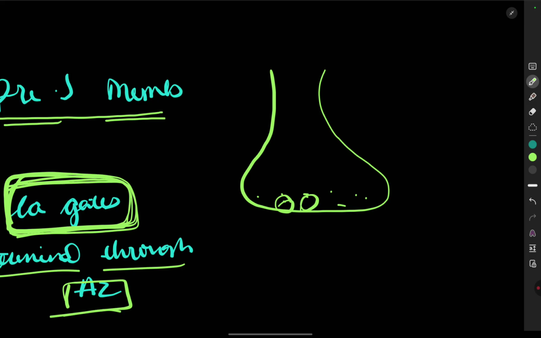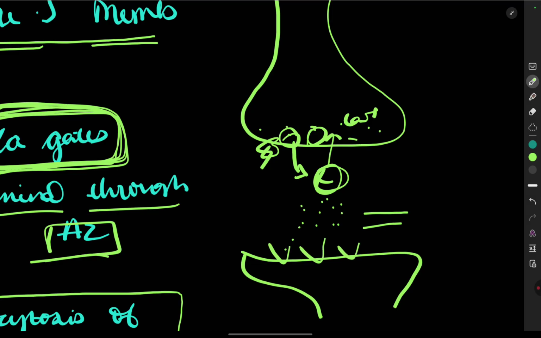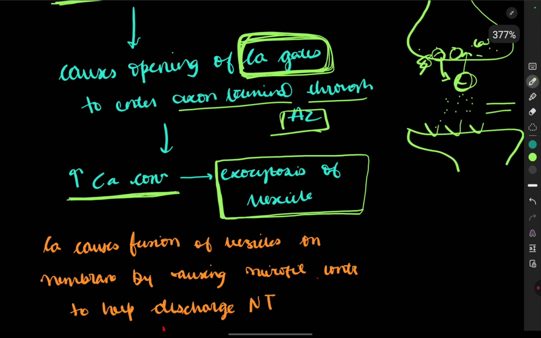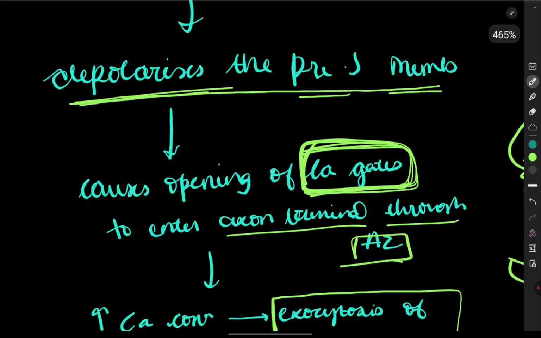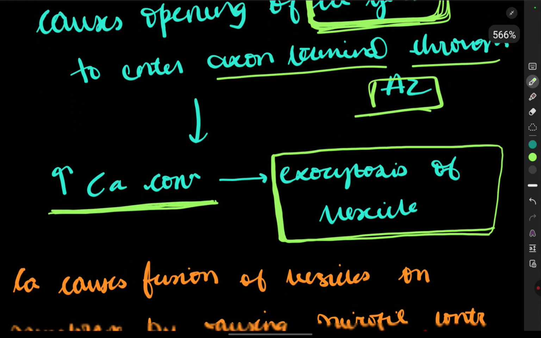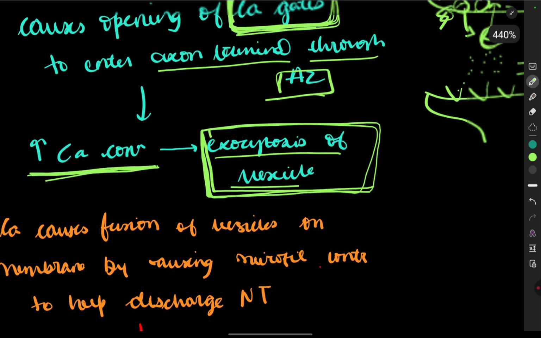The action potential is generated, the calcium channels open, and influx of calcium ions takes place, which causes conformational changes, so that the vesicle comes out and releases the neurotransmitter in the synaptic cleft, so that it binds with the receptors present on the postsynaptic neurons for transmission. Let's see the flow chart again: docking and priming, then action potential generated, depolarization occurs, calcium channels open, influx of calcium. What does it do? Calcium-mediated exocytosis of the vesicle and release of the neurotransmitters.